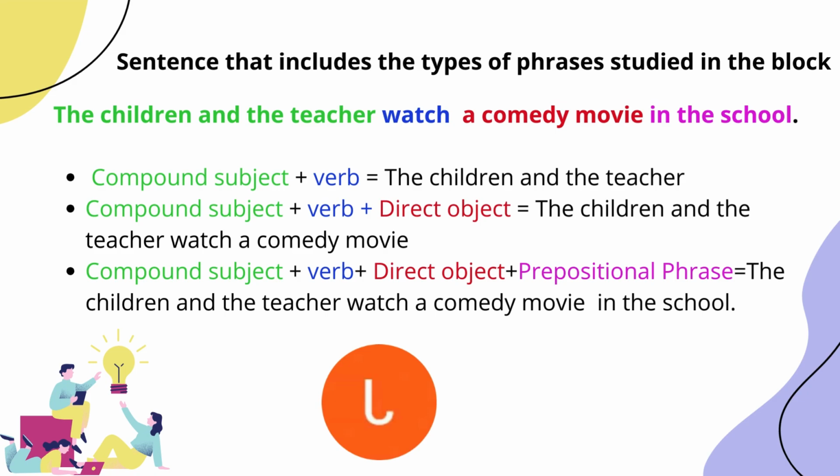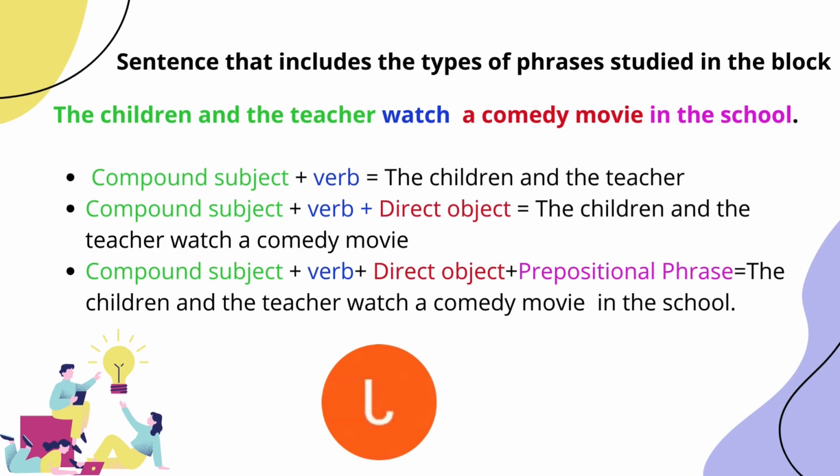And after this direct object, we have a prepositional phrase. What is the prepositional phrase? In the school. And why do we say that it is a prepositional phrase? Because this part of the sentence starts with a preposition, and that preposition is in.